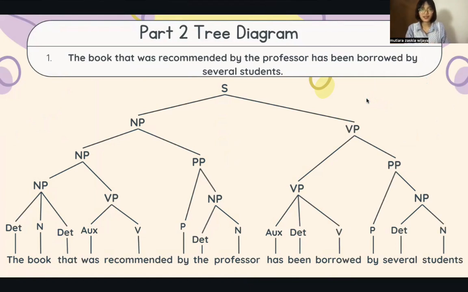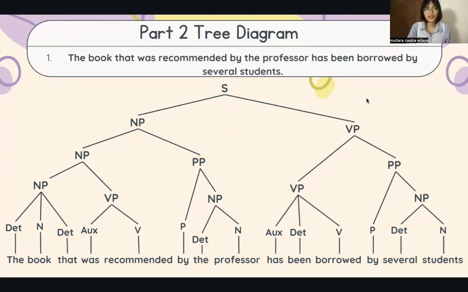This is the tree diagram. There are 5 tree diagrams that I will explain in this presentation. The first sentence is: the book that was recommended by the professor has been borrowed by several students. So the main noun phrase is the book that was recommended by the professor, and the main verb phrase is has been borrowed by several students.